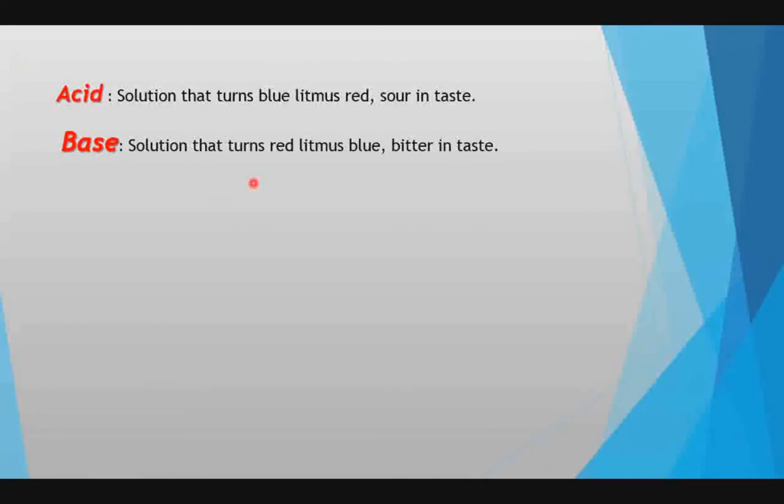So let's start today's topic, that is the Arrhenius concept and the Bronsted-Lowry concept of acids and bases. According to some earliest concepts, an acid is a solution that turns blue litmus red and is sour in taste, whereas a base is a solution that turns red litmus blue and is bitter in taste.